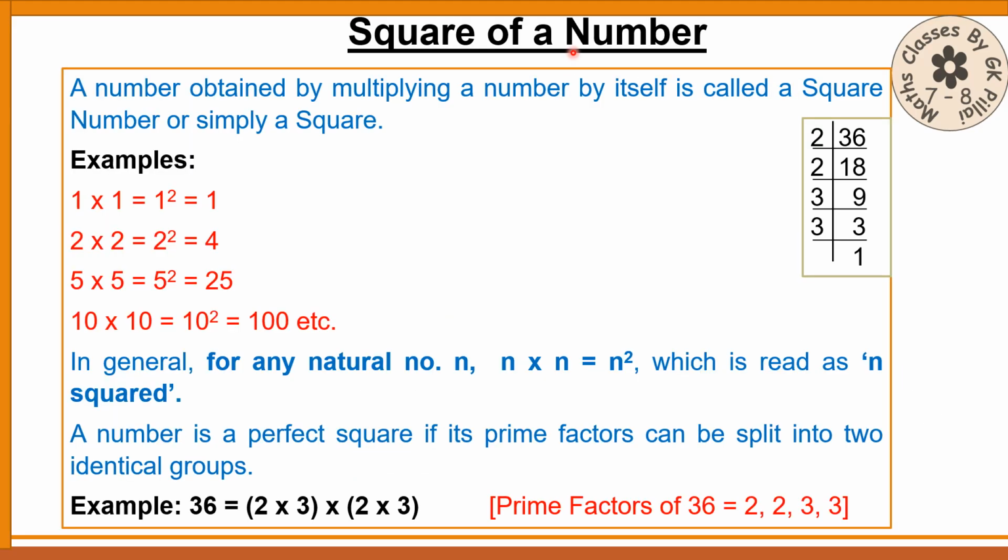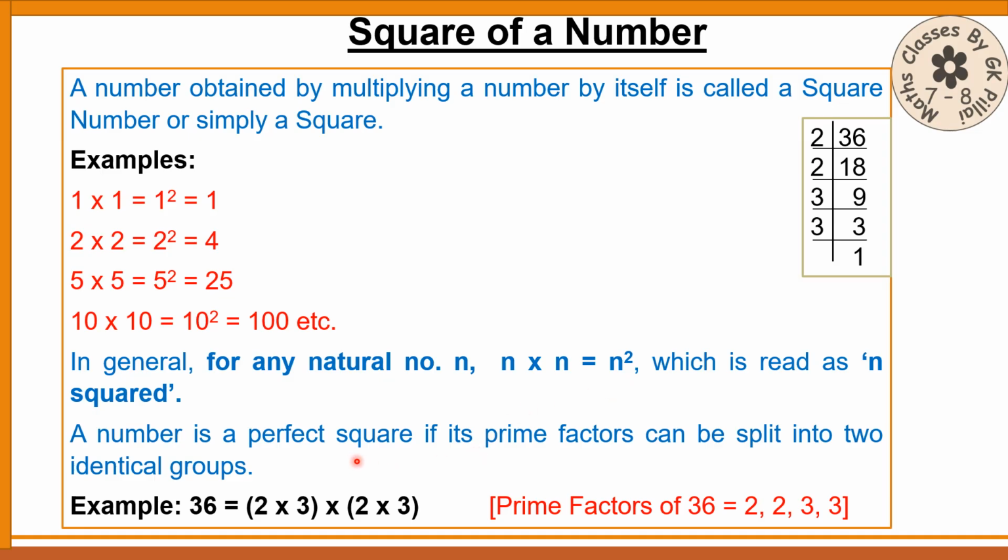Square of a number. A number obtained by multiplying a number by itself is called a square number or simply a square. You must be knowing about these things. If you write 5 into 5, it will be 5 squared, that is equal to 25, and so on. In general, if you take any natural number n, maybe 11, 11 into 11 will be 11 squared.